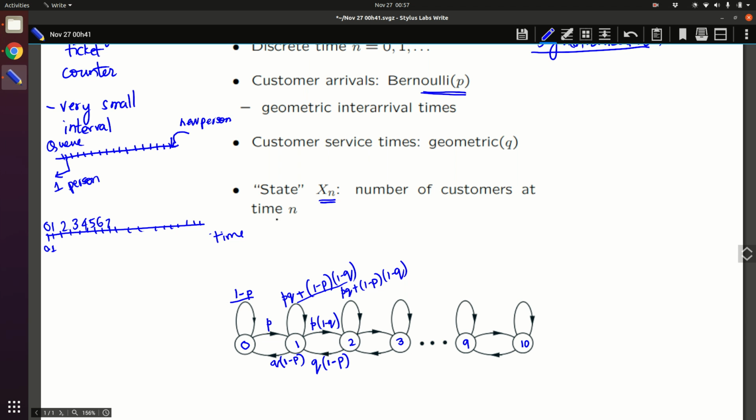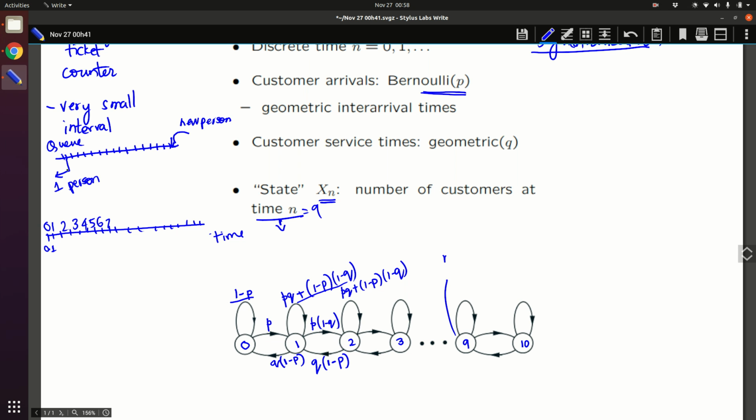Now don't get confused with the time n here. Suppose n equal to 9, and this 9 doesn't mean that at time n equal to 9 it is here. This and this have no specific connection. It is possible that at time n equal to 9 there could be 9 customers. It's possible. But this Markov chain is just representing the states and how it can go from one state to another, and time is a different thing.